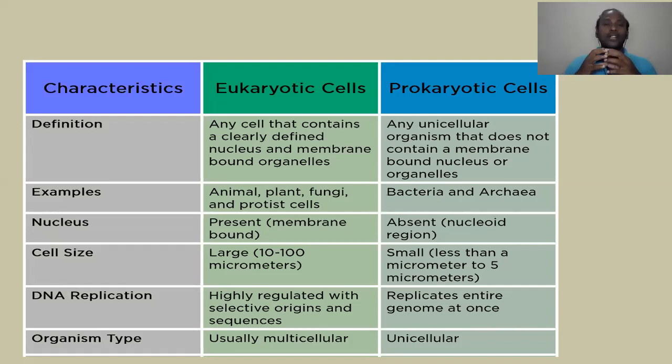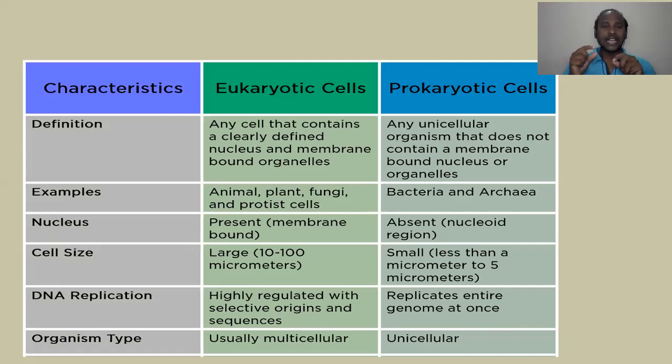If you take the nucleus, definitely the nucleus is present in eukaryotes, because as we saw in the definition, it is membrane bound. Membrane bound means it has a double membrane, and inside it nucleic acid is present. Whereas the nucleus is absent in prokaryotes.